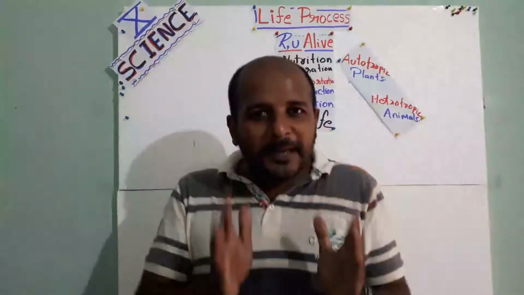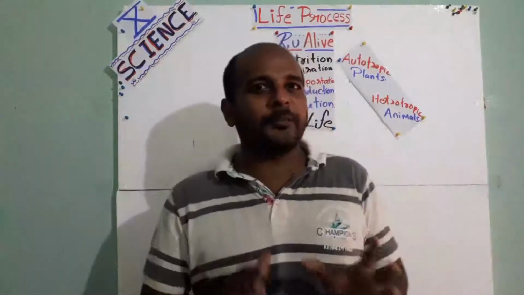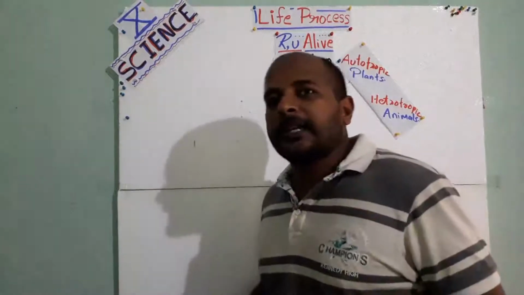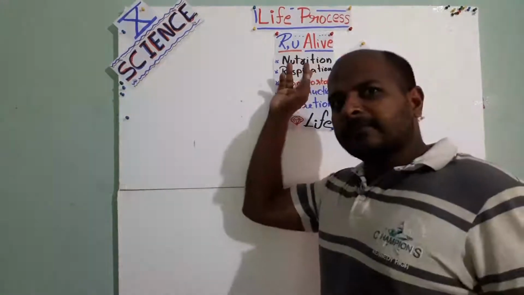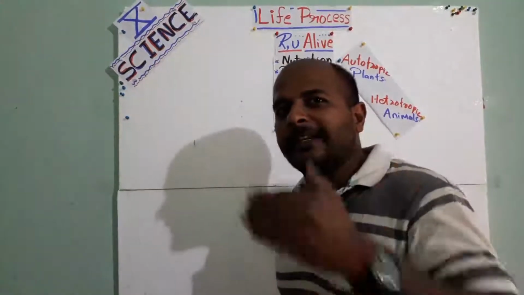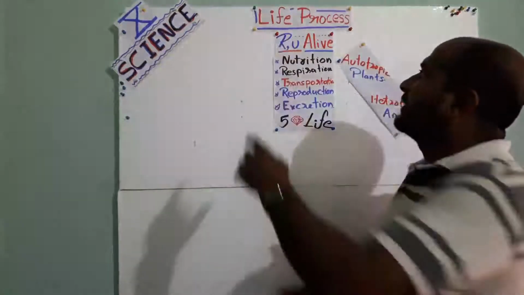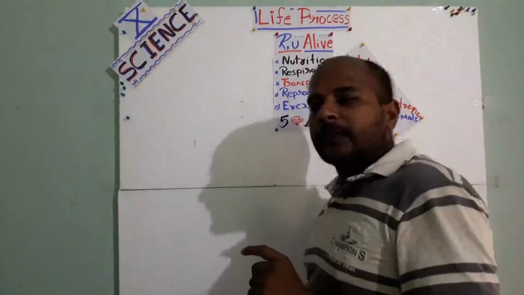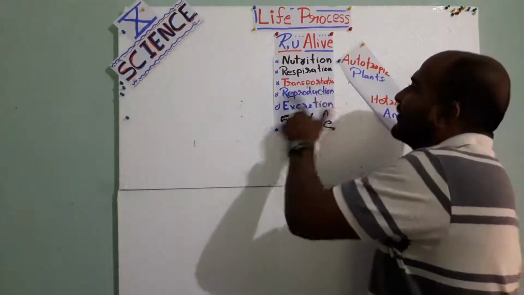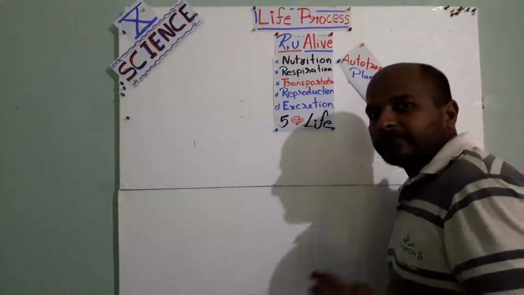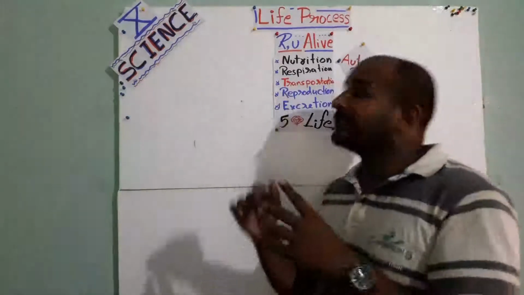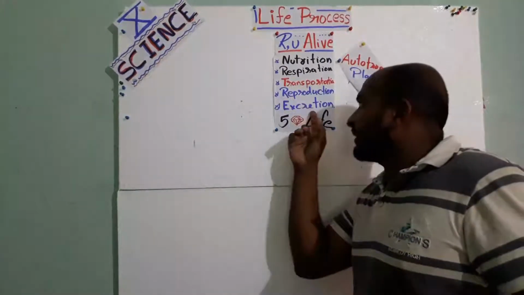To be alive, regarding human beings, there are a lot of functions which must happen in our body. Are you alive? If you are alive, there are a lot of things happening through your body. First one is nutrition, respiration, transportation, reproduction, and excretion. So this is the chapter. In this chapter, we will deal with four of these things: nutrition, respiration, transportation, and excretion.